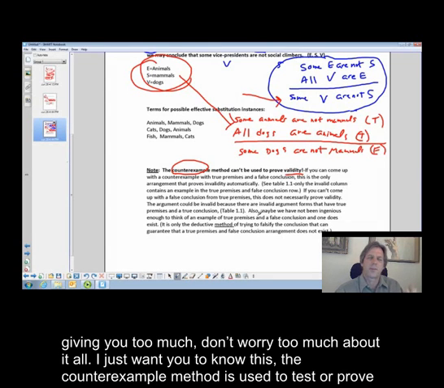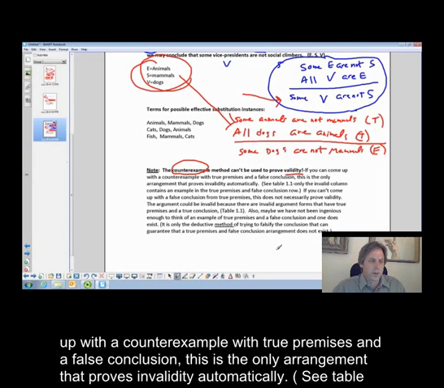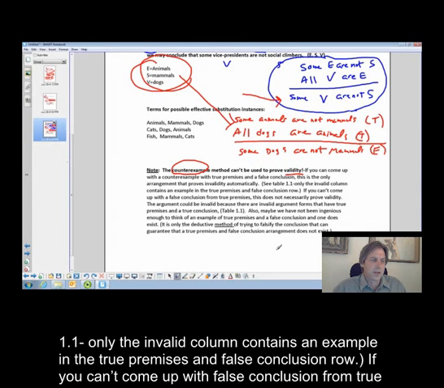The counterexample method is used to test for or prove invalidity. It is not a positive test for validity. So let me just read this. Note, the counterexample method can't be used to prove validity. If you can come up with a counterexample with true premises and a false conclusion, this is the only arrangement that proves invalidity automatically. See Table 1.1. Only the invalid column contains an example in the true premises and false conclusion row.